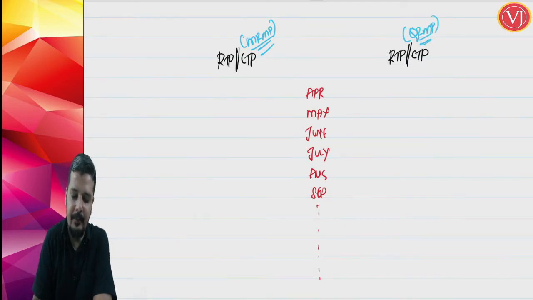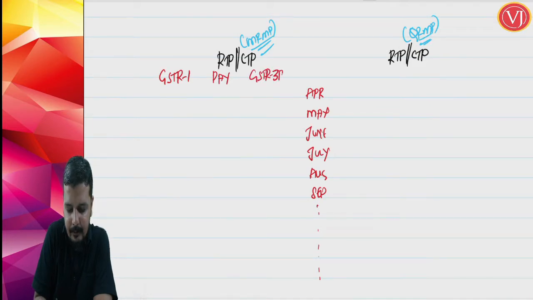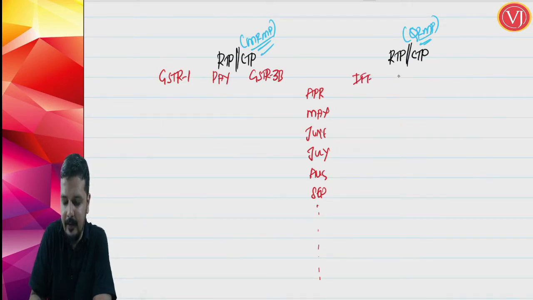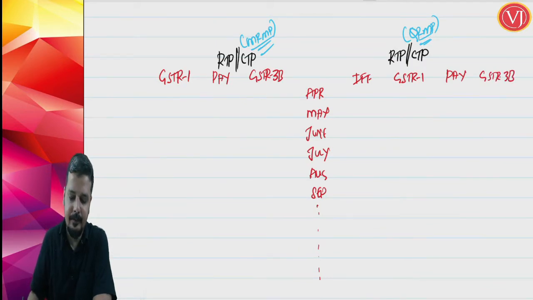Now, if you are talking about a regular taxable person or casual taxable person, what all details will be there? You will have GSTR 1 on monthly basis, followed by payment, followed by GSTR 3B. If you are talking about a regular taxable person or casual taxable person going for the QRMP scheme, you will have the invoice furnishing facility, which is extra. Then you will have GSTR 1, then payment, then GSTR 3B.